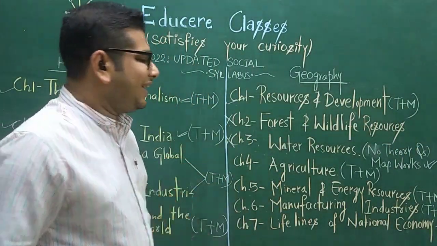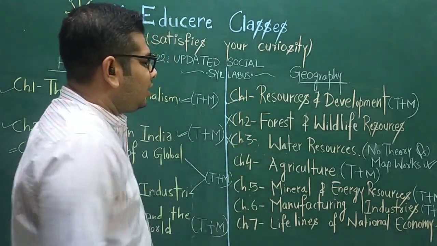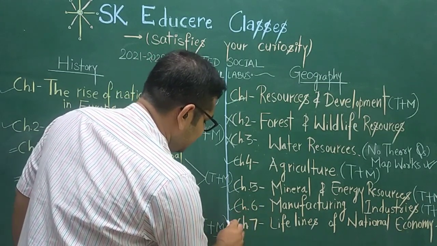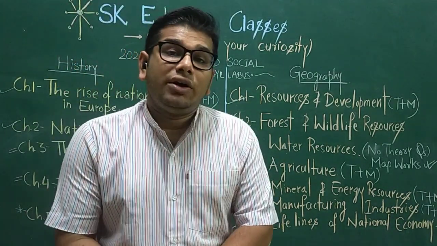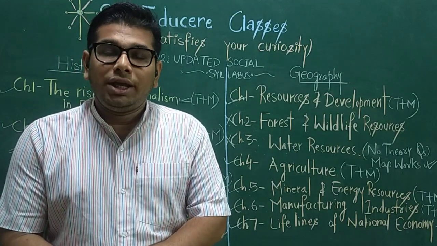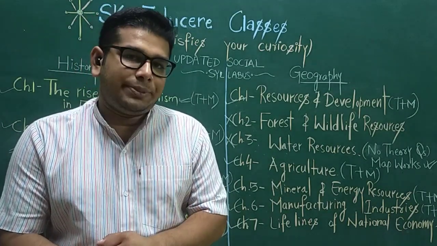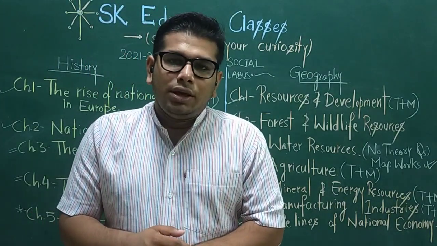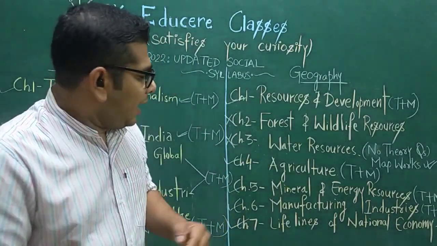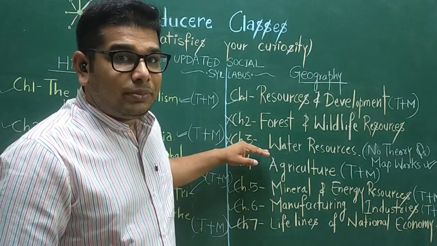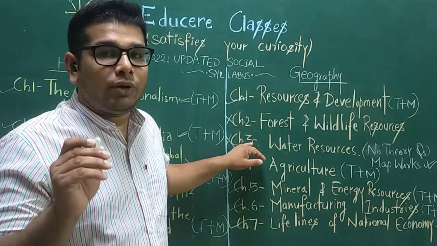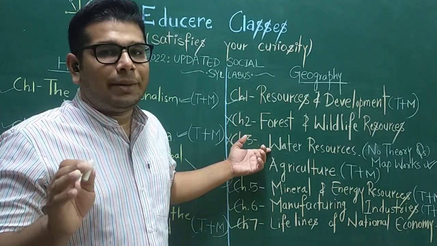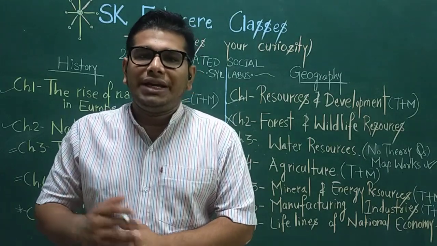So in this way we can say that from geography, chapter 1, chapter 4, chapter 5, chapter 6, chapter 7, total 5 chapters will be evaluated in your board examination. From these 5 chapters, both types of questions, theory and map work, will be evaluated. And there is an exceptional point that from chapter 3 only map work will come. That's all from history and geography.